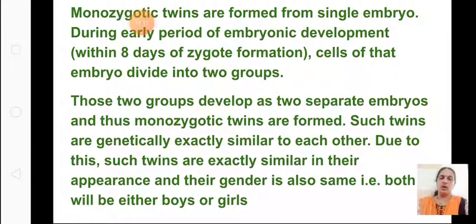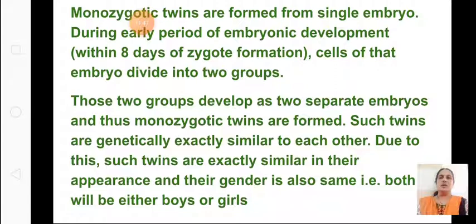So when one zygote is formed, within 8 days of its formation, if it divides into two groups, then the two groups develop into separate embryos. So when the single embryo divides into two within 8 days of the zygote formation, then two separate embryos will be formed, and thus monozygotic twins are formed.